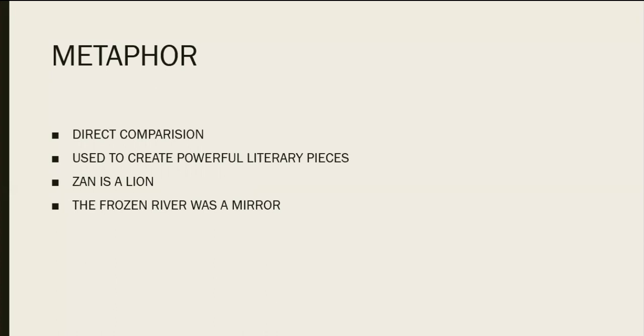When you give this type of comparison, it creates a very strong effect. So it is used as a very powerful literary tool in many literary pieces. When you take poems, there will be metaphor. So this is a very strong and prominent form of figurative speech. Now look at the example. Zan is a lion. So we are comparing a boy to a lion. We don't have any words like as or like, but it means that Zan is as brave as a lion. So the meaning is the same, but the word form is different. That is the only difference between simile and metaphor.